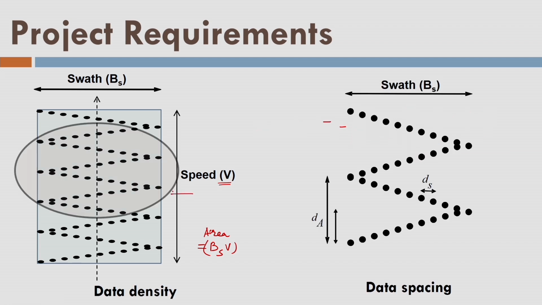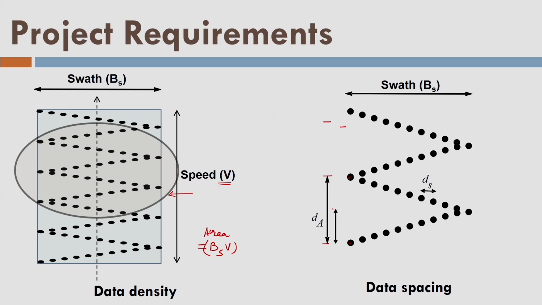If I zoom in this area, there are two lines of the data here, and it has some data spacing. What does it mean? Data spacing is going to tell how much data is apart from each other. This is the data spacing between these 2 points, which are falling in 2 scan lines in one oscillation or one cycle.